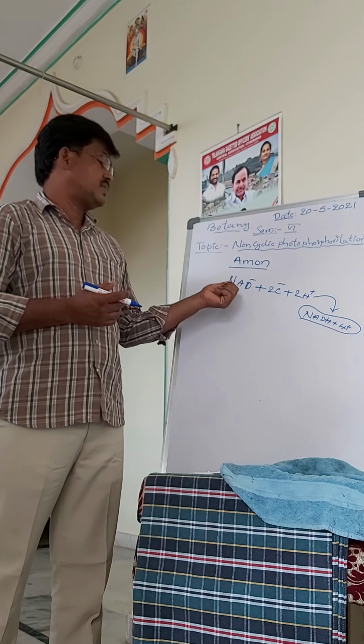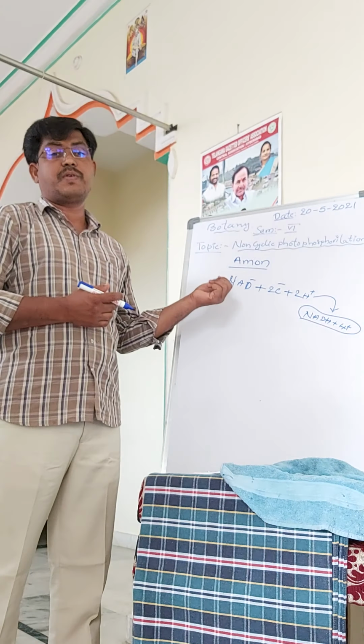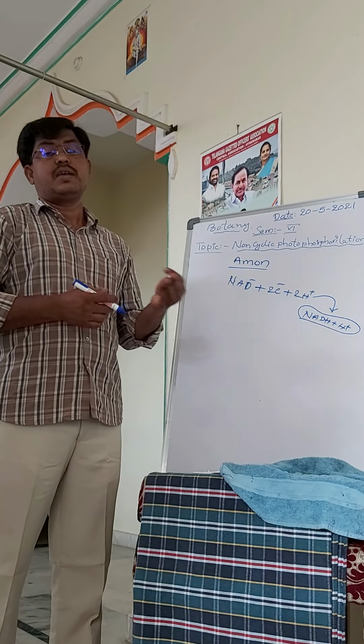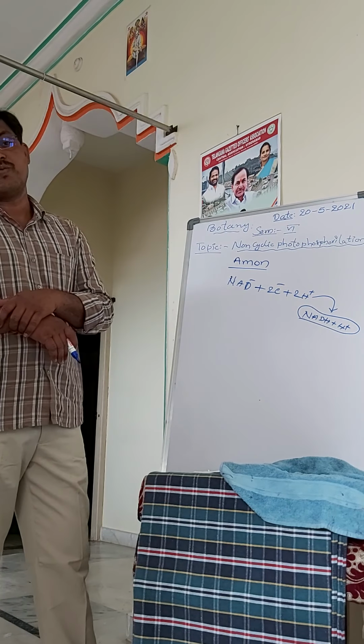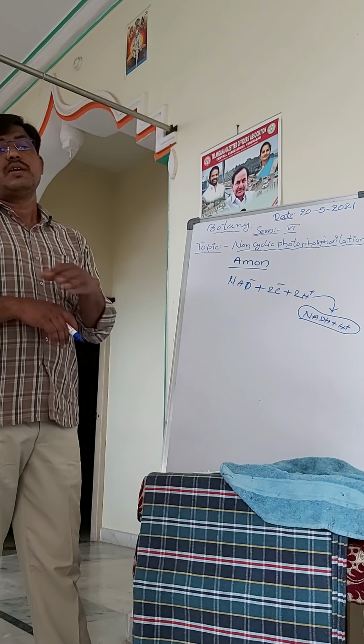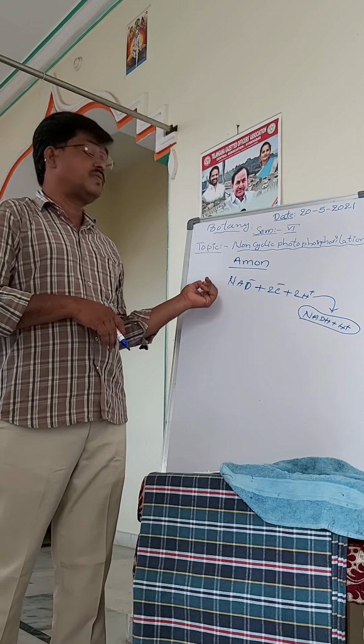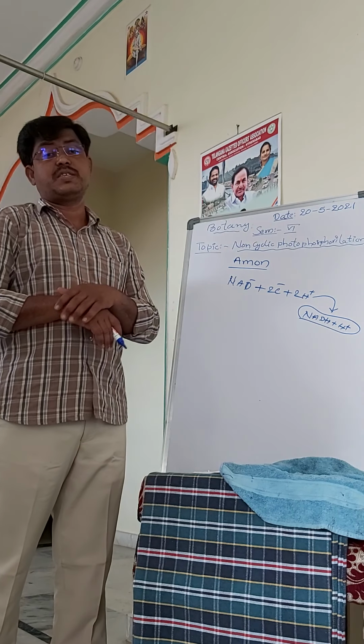The excited electrons are released from the excited state of pigment system 1, and the electron deficiency at pigment system 1 is fulfilled by the electrons released from pigment system 2.